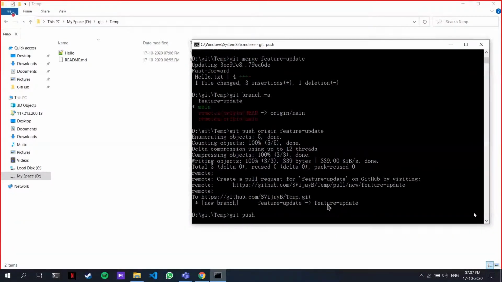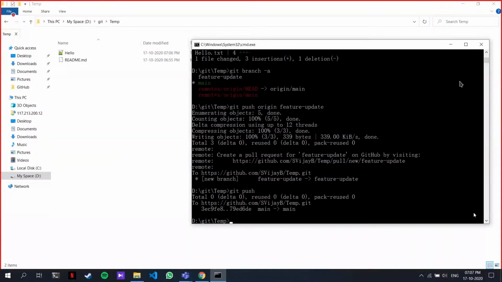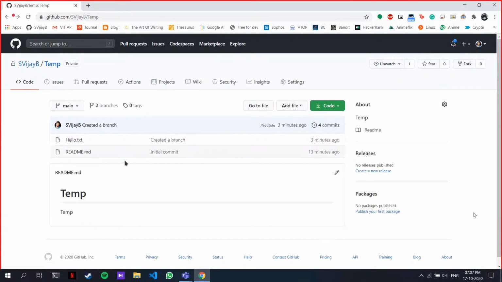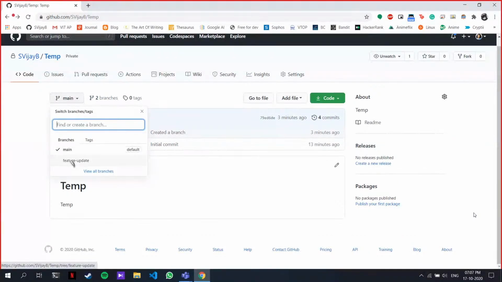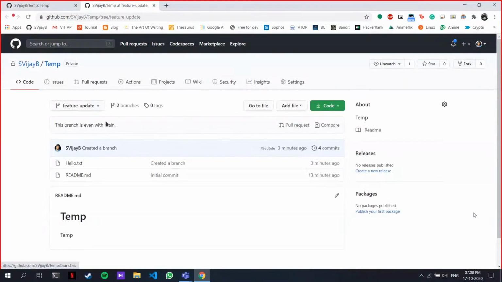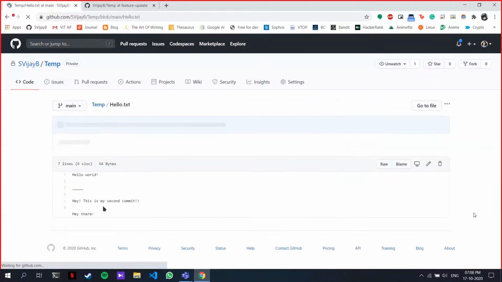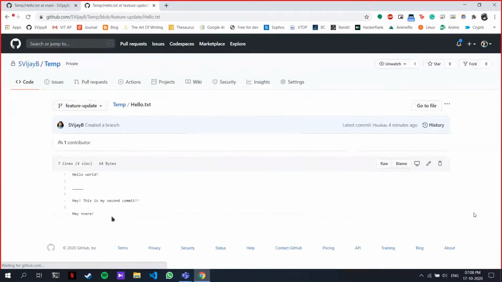Main branch also to the cloud. That's it. So every change I make here is monitored here. If I refresh this page, you can see that I've made 4 commits, and I have 2 branches. One is the main branch, and this is the feature update. I'll open it in 2 different tabs to show you the changes. If you come to the main branch and open hello.txt, you can find that there are 3 texts. And if you come over here and open hello.txt, you can find that there's this here.